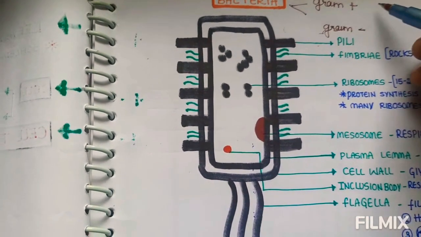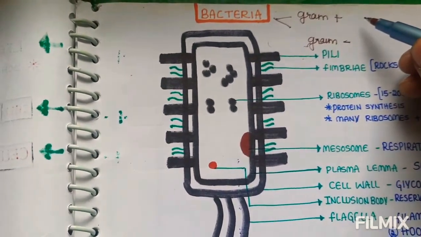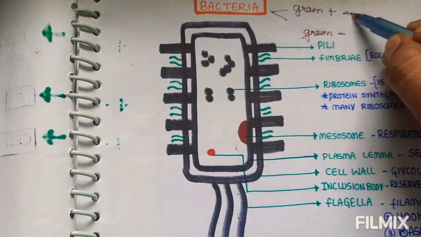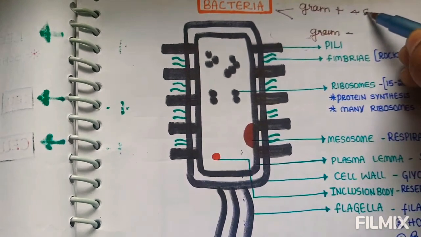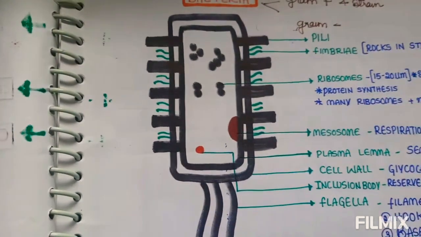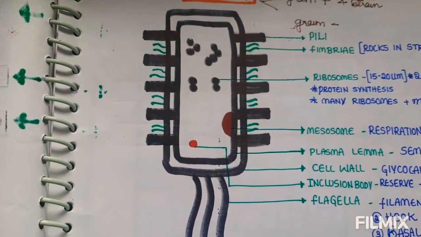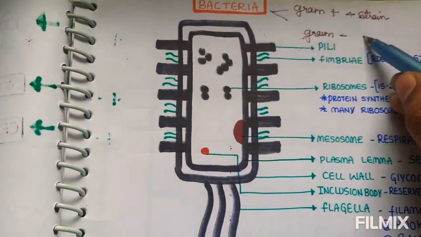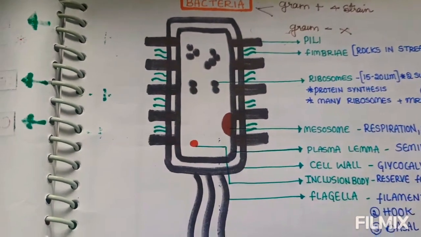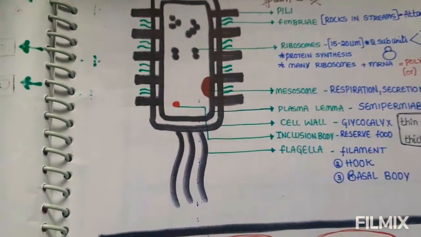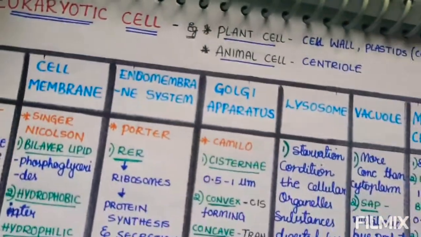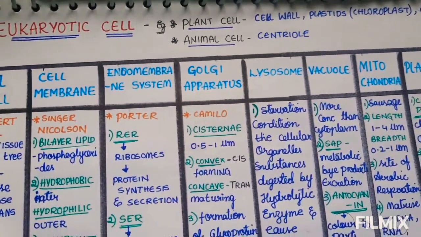When we say gram positive, it is the bacteria that takes the stain, and the bacteria which doesn't take the stain is gram negative. Next we discuss the organelles in a eukaryotic cell.